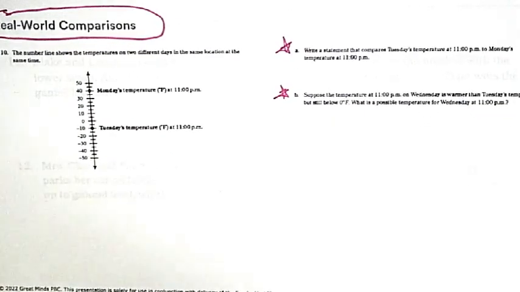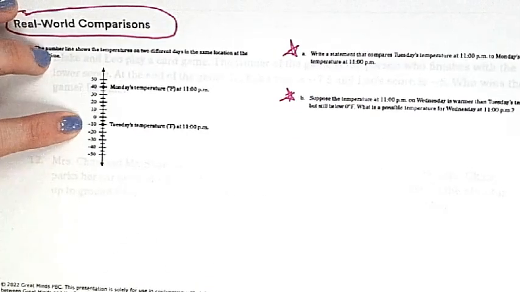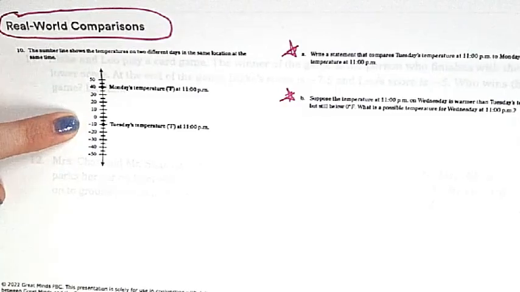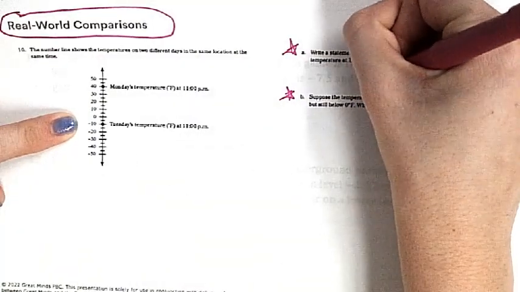Okay, number 10 says that the number line shows the temperatures of 2 different days in the same location at the same time. Girls, please focus. Number 8 says write a statement that compares Tuesday's temperature at 11 p.m. to Monday's at 11 p.m. Everyone put your finger on Tuesday's temperature. What does that say, everyone? -10. So Tuesday at 11 p.m. it was -10.